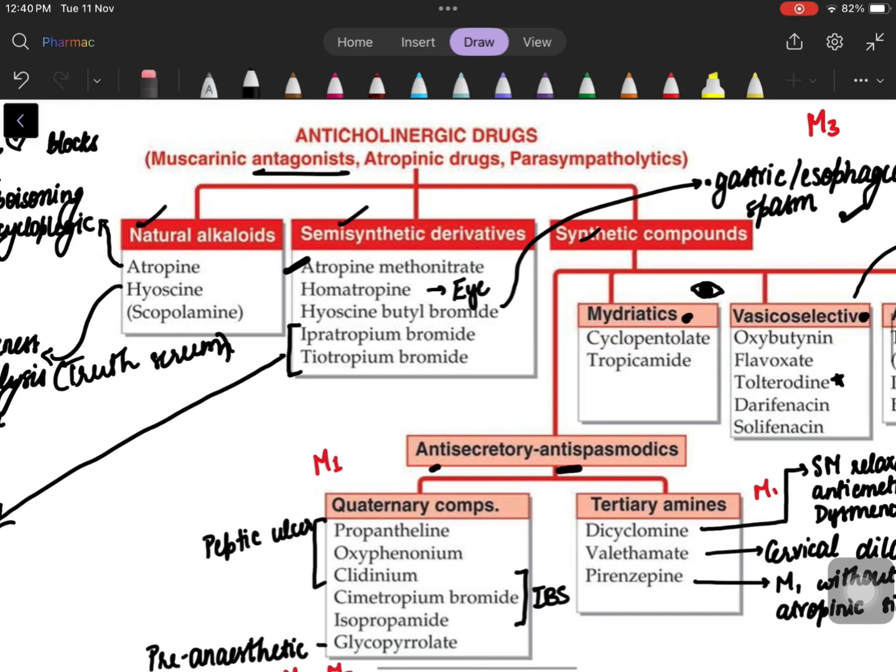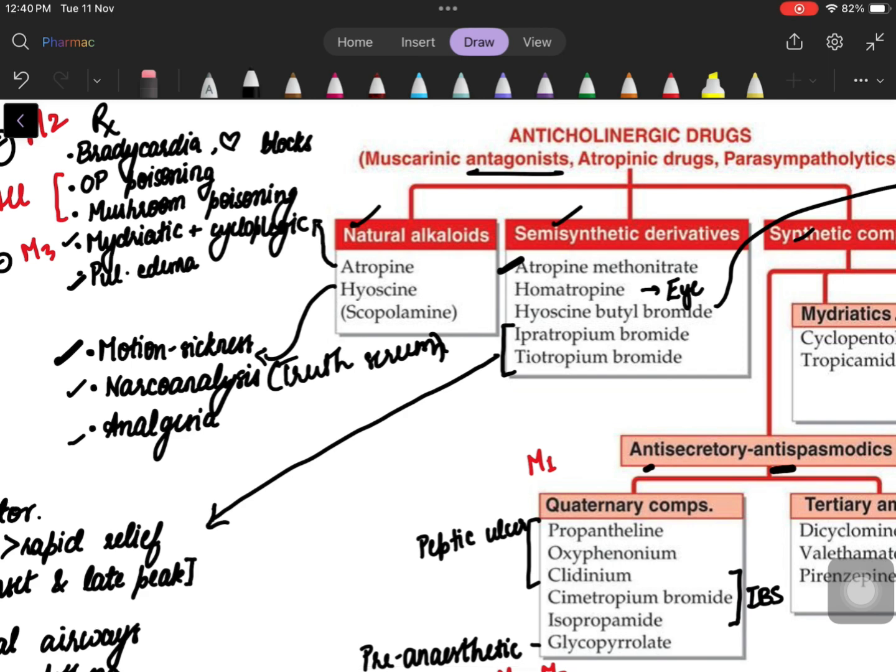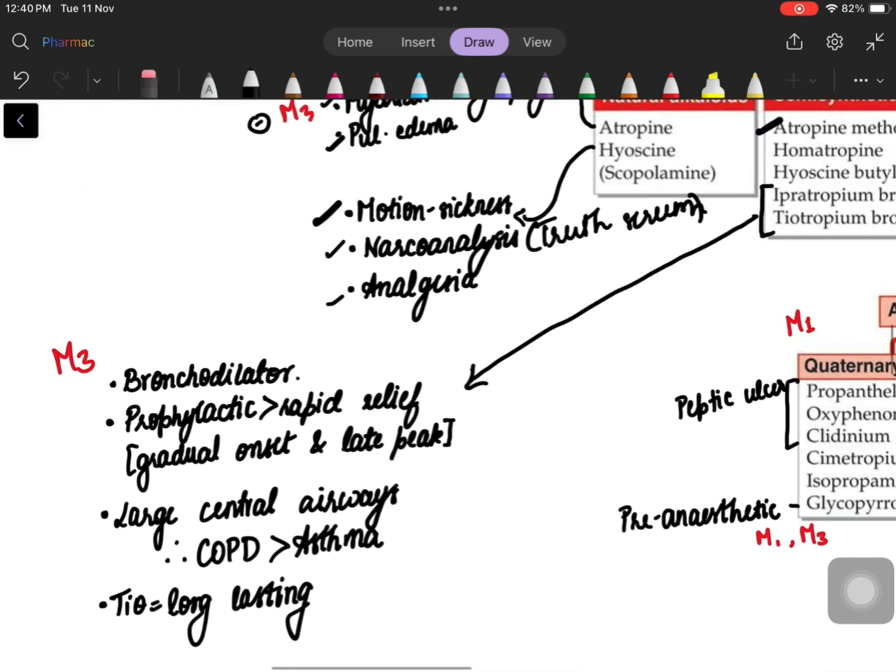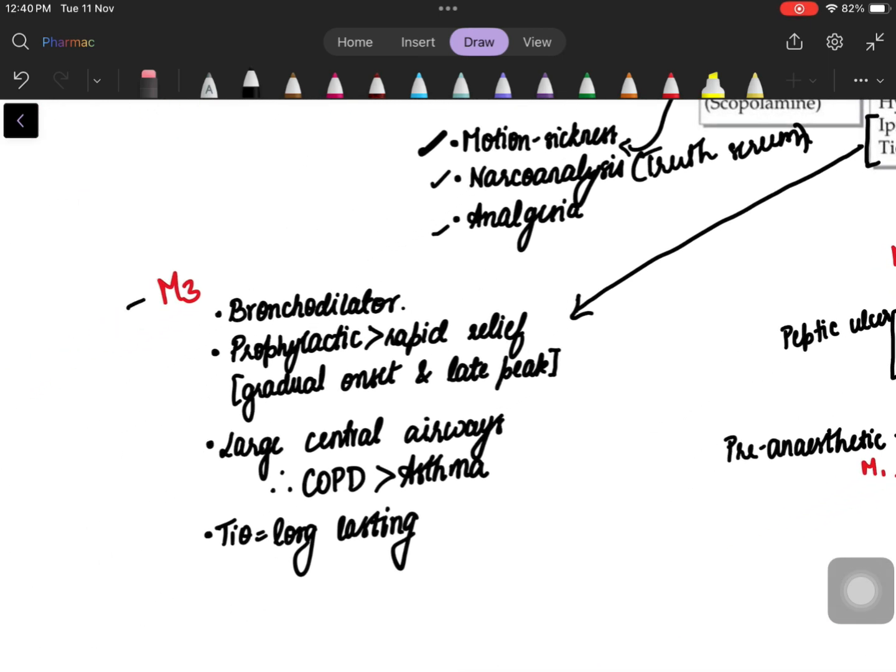Then we have our friends ipratropium bromide and tiotropium bromide. So these act on M3. Remember, M3 was causing bronchoconstriction. So M3 blockers will cause bronchodilation. It has gradual onset and a late peak. So it's used as a prophylactic in COPD rather than for rapid relief, which means if someone's having an acute attack of COPD, they're not able to breathe, that's not why we use these. But if there is a chronic COPD patient, on a daily basis, they'll be taking ipratropium, tiotropium bromide.